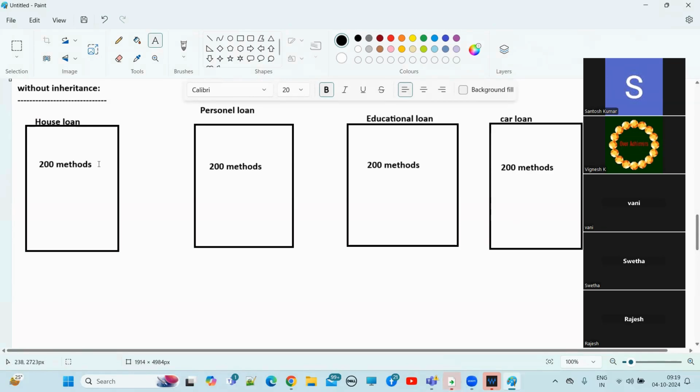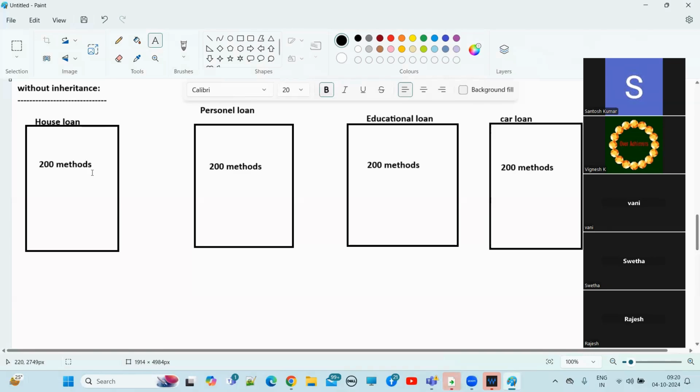Already, as we discussed, the basic KYC, the basic user validation, the basic document verification, the basic assets verification, all are common for each and every loan. If you go for any loan, these are common. Am I right or wrong?